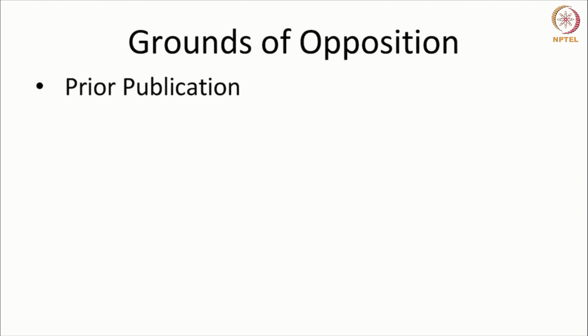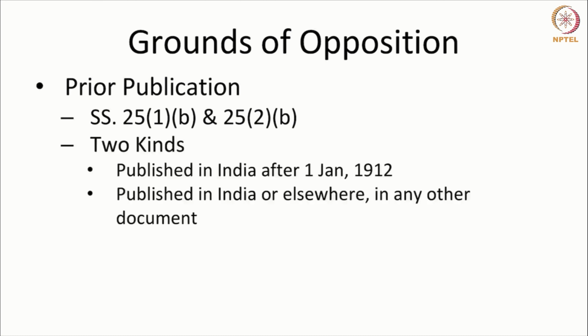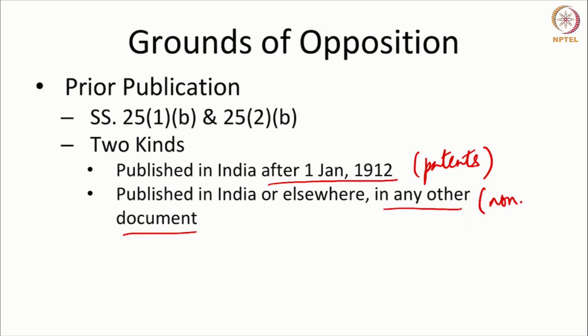Prior publication, that's another ground on which a patent can be opposed. There are two kinds of prior publication. One is published in India before 1st Jan 1912, that is with regard to a patent application, or published in India or elsewhere in any other document. So this covers two kinds of publications. It covers patents and it covers non-patent documents.